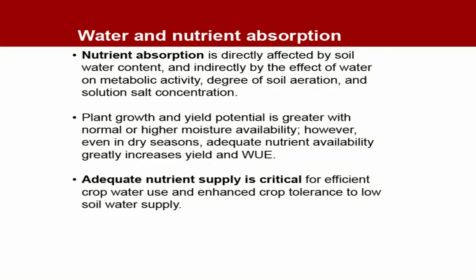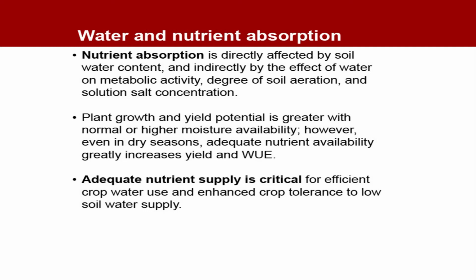Water and nutrient absorption. So, definitely water is necessary for proper absorption of the nutrient. Here absorption means just kind of uptake. So, nutrient absorption is directly affected by soil water content and indirectly by the effect of water on metabolic activity, degree of soil aeration and solution salt concentration. Plant growth and yield potential is greater with normal or higher moisture availability. You must underline this point. However, even in dry seasons, adequate nutrient availability greatly increases yield and water use efficiency. So, this kind of relationship must be remembered by you.